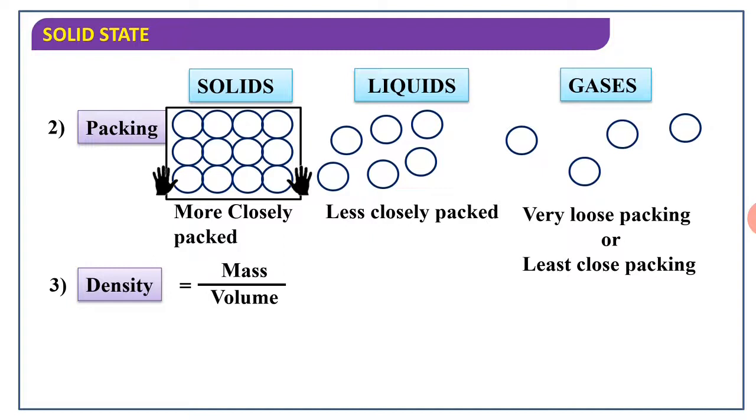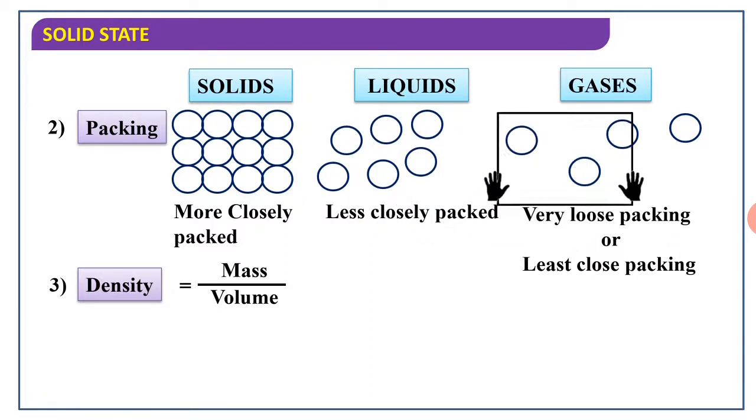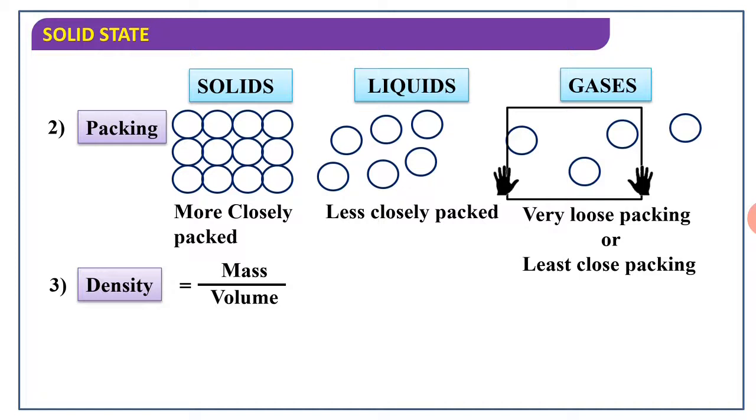Here in the microscopic view we see 12 particles. In the case of a liquid, we just see 6 particles. And the last one, in a gas, we see only 3 particles. That means the density of a solid is very high, in the case of gas it is the least, and the liquid is moderate.